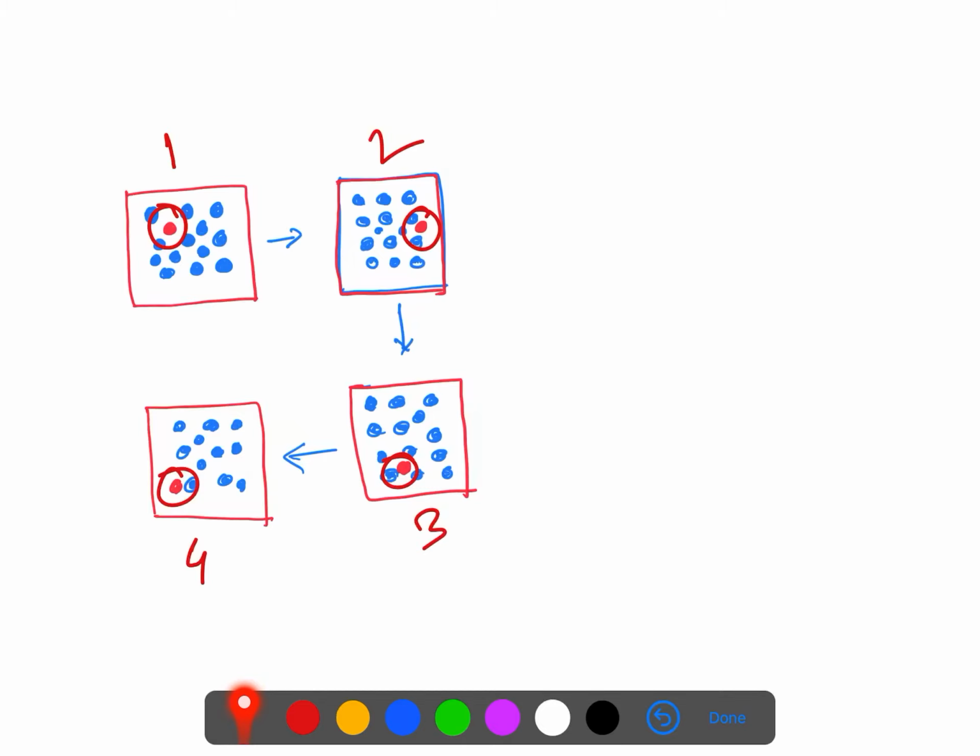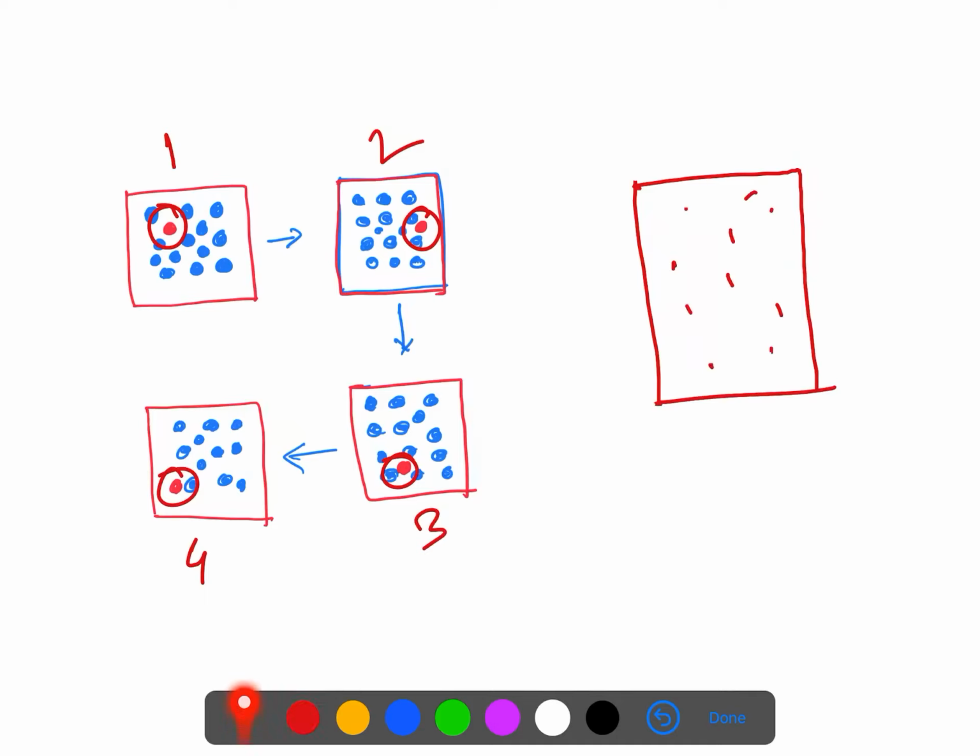Then how do we correlate this with entropy? We said entropy is the disorder or the randomness of the molecules. If we have this system and another, larger system, that means we have more molecules, a lot of molecules here.